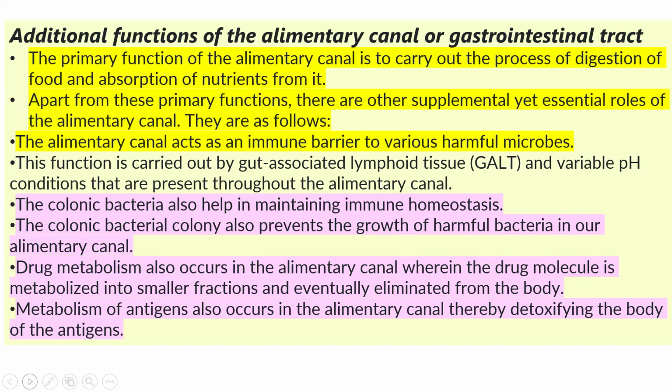So alimentary canal function is also carried out by gut-associated lymphoid tissue. Because of the variable pH in the stomach and intestine throughout the alimentary canal, which helps in the digestion of the foods, it also protects us from harmful microorganisms. The colonic bacteria also help in maintaining immune homeostasis. The colonic bacteria also prevent the growth of different types of harmful pathogens or bacteria in our alimentary canal.